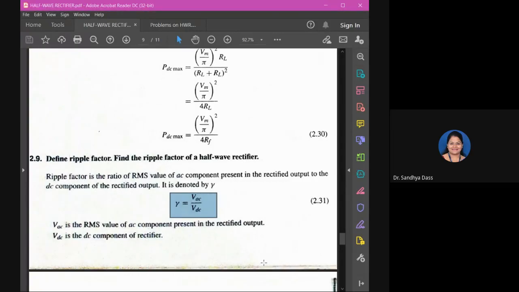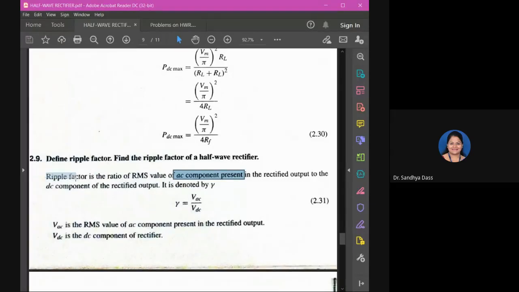Can anyone tell me what you understand from this definition? It is the ratio of the RMS value of the AC component present in the rectified output to the DC component. So ripple factor means, from the rectified output, how much AC component, that is how many ripples, are present in the DC output is what we are trying to find out, right?